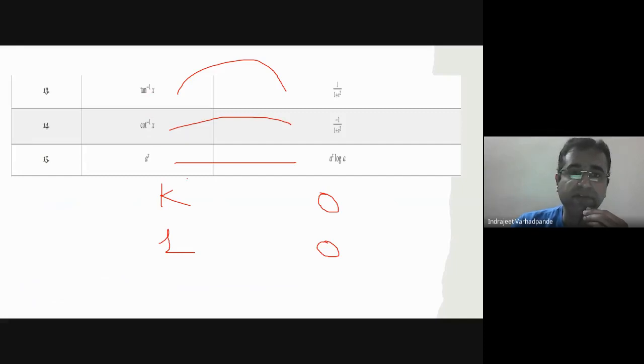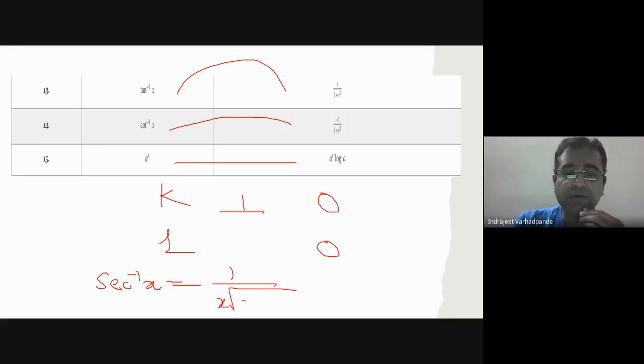Derivative of sec inverse x, what is it? 1 upon x into under root of x square minus 1. Derivative of cosec inverse x will be the same with a minus sign. So I hope all these formulas you know very well.